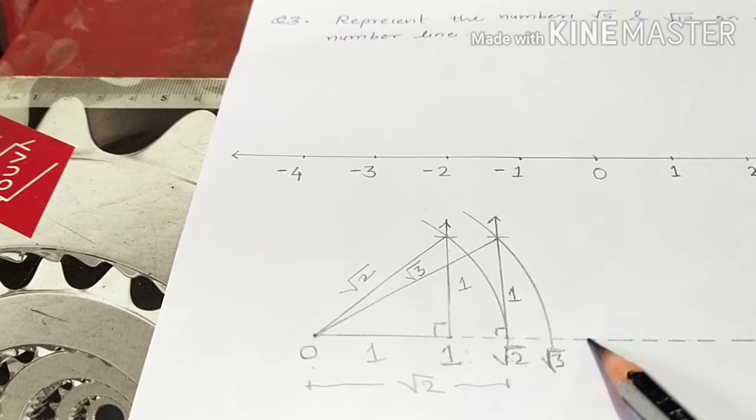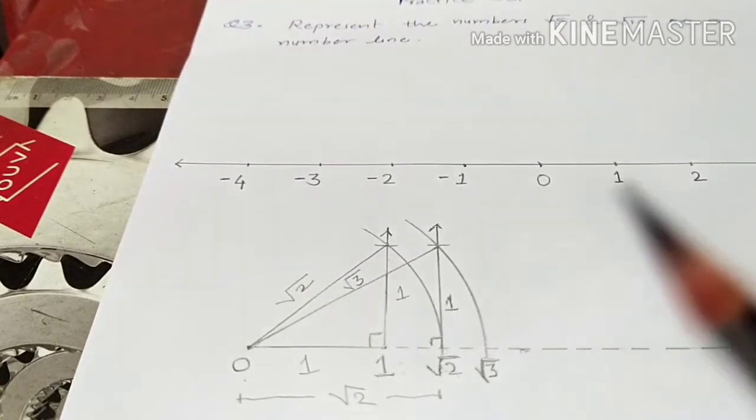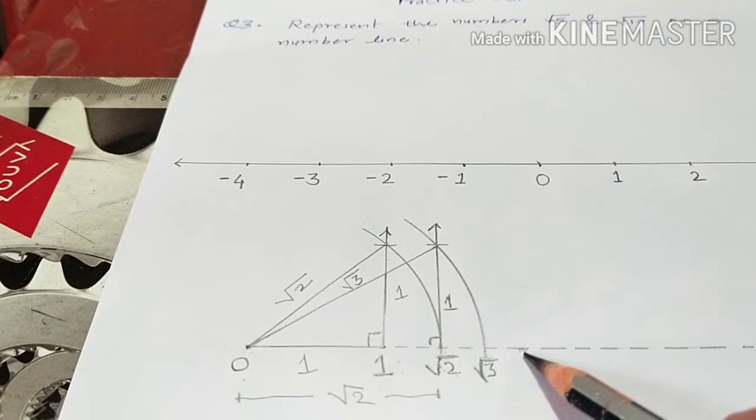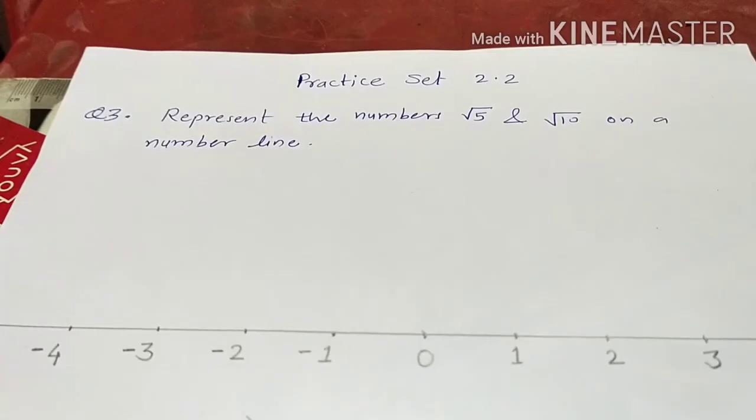And root 4 means what? You get 2. Then as you draw a perpendicular on root 4, meaning on 2, you get root 5, like this. Now here, as you have to represent root 5 only, you are not supposed to draw the perpendicular on 1 to get root 2, then on root 2 to get root 3. You can directly draw the perpendicular on 2, of 1 unit, like this.